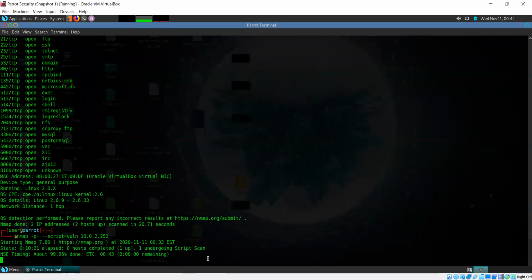Now for Metasploitable, I will be making use of the tool Metasploit during the process of hacking Metasploitable. But after this, when I move on to other systems, I will not be making use of this, because then I'll simply go on to doing things without Metasploit.